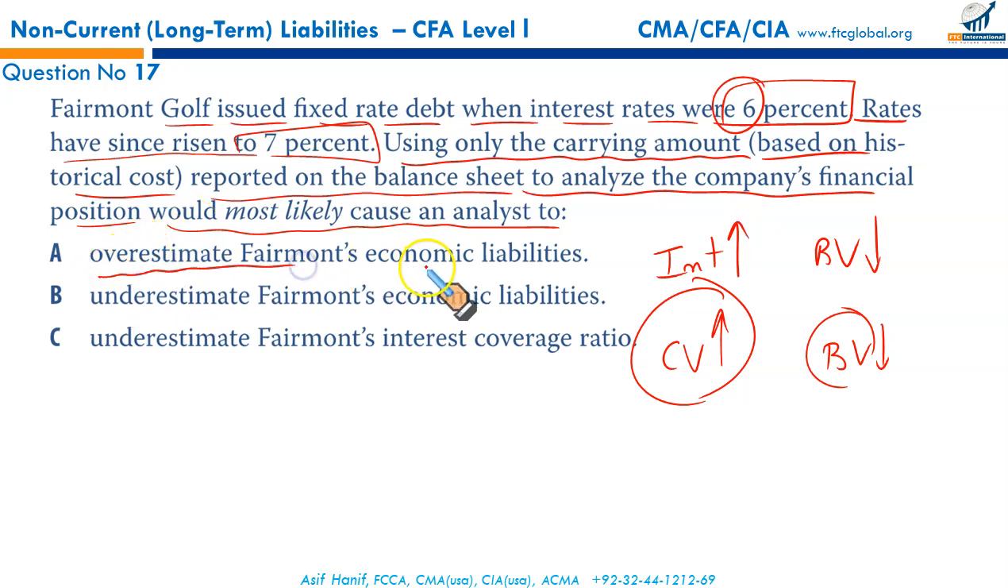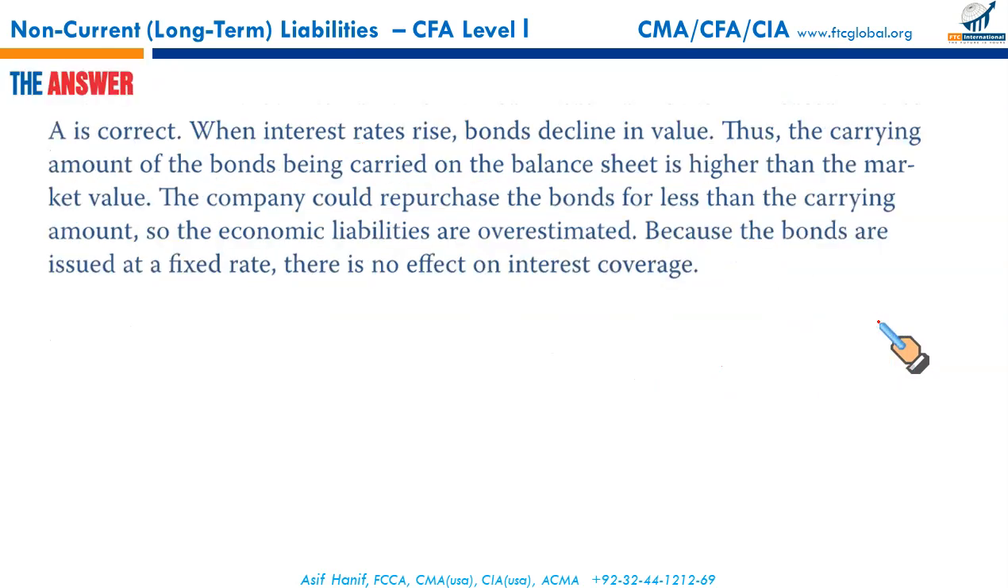What has happened? Our economic liabilities are overstated. The value of the bond has fallen, but we are carrying the carrying value of our liability, the book value, at a higher amount. So we have basically overestimated our economic liability just because of the difference between the carrying value and the market value, which is now lowered because of the higher interest rate. That makes A the correct option.